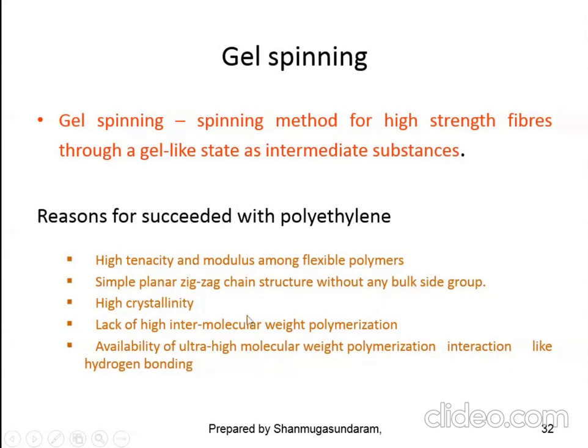Okay, so these are all the reasons why polyethylene fiber is the only fiber you can produce as filament using gel spinning technology.